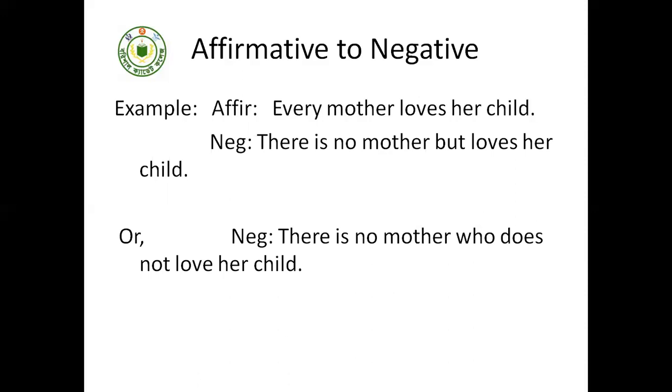So it is another way to change this sentence into a negative one. And this is the last way: no mother hates her child. So in these three ways, we can change this sentence into a negative one.